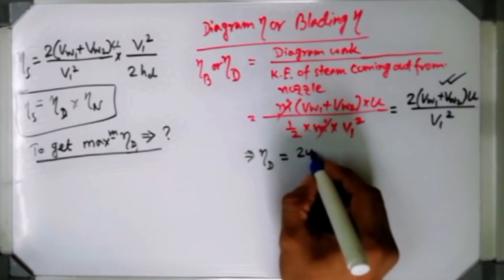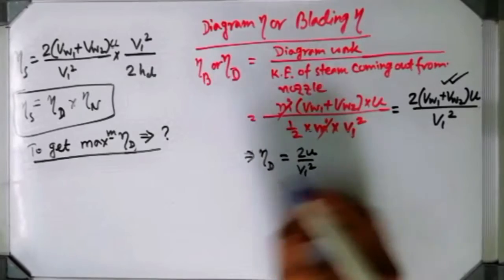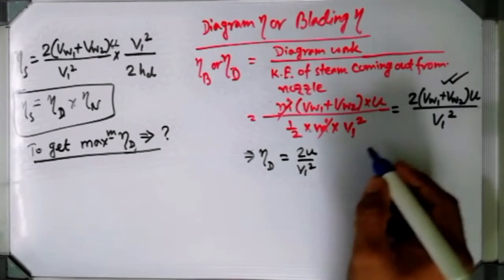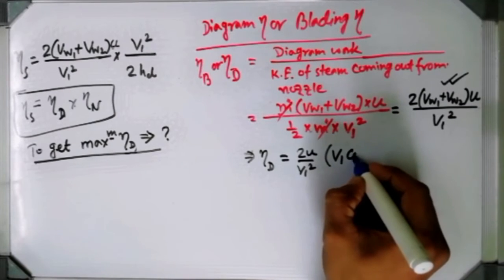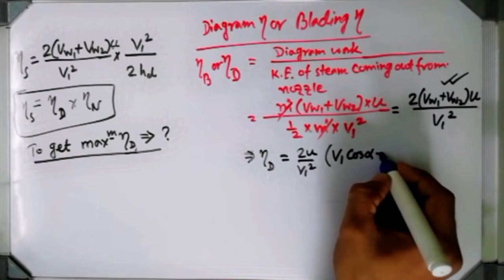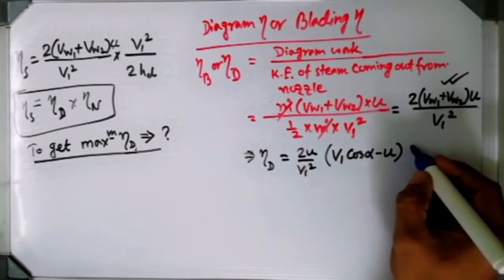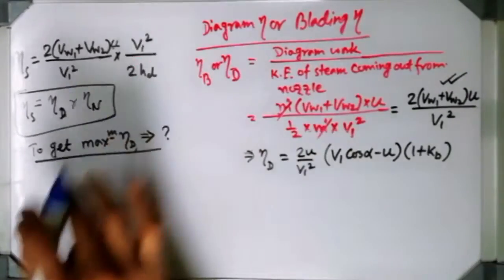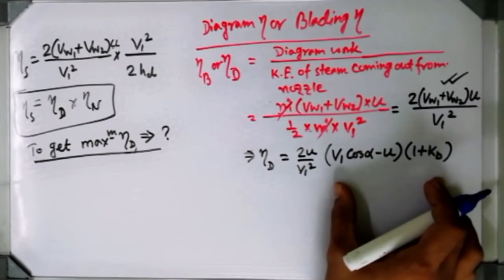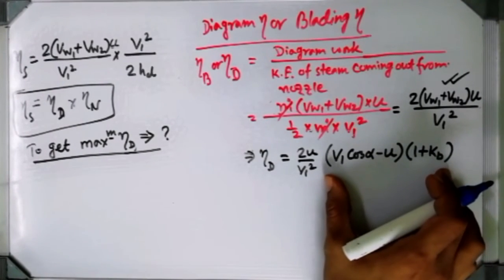See, 2u by v1 square, keeping it out, and vw1 plus vw2 I am writing in this form, v1 cos alpha minus u, 1 plus kb. I have already mentioned earlier how vw1 plus vw2 comes out like this.